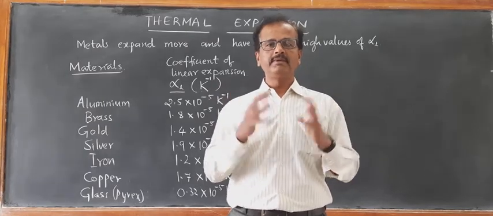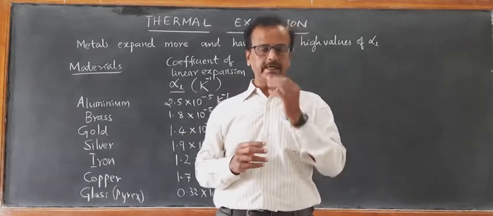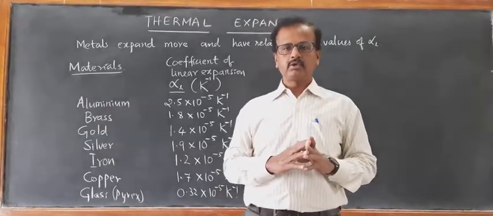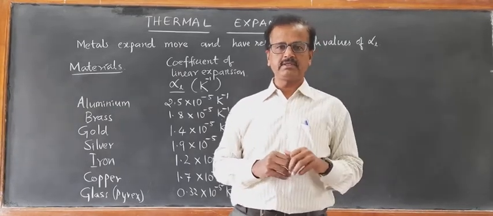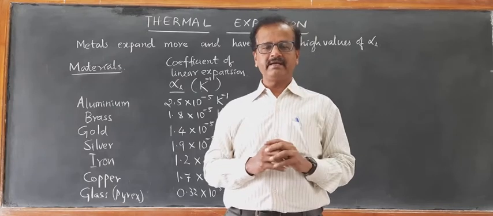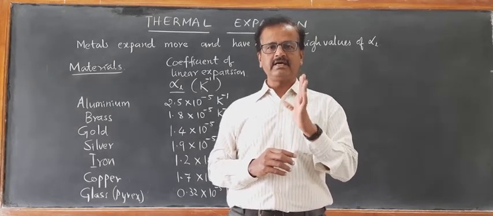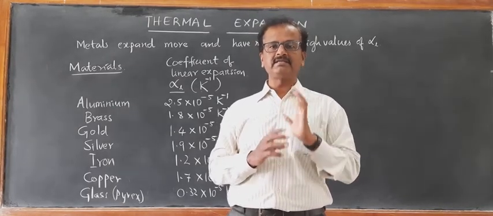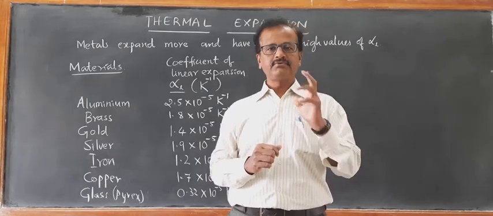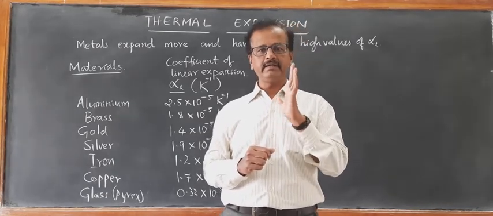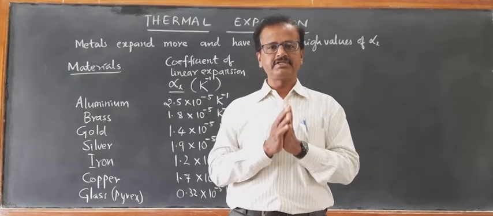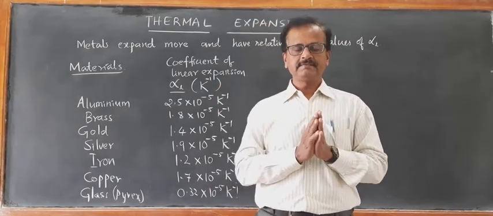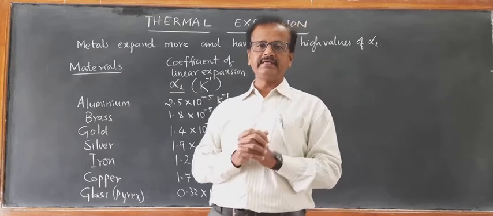it volume expansion. And based on that, we discussed the coefficient of linear expansion. Coefficient of linear expansion is defined as change in length per unit rise in temperature, or fractional change in length per unit change in temperature. Fractional change in length per unit change in temperature is called the coefficient of linear expansion.